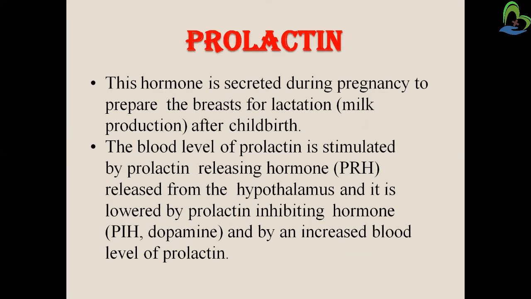Now the prolactin, this hormone is secreted during pregnancy to prepare the breast for lactation after childbirth. So this is the hormone which is responsible for milk production. The blood level of the prolactin is stimulated by prolactin releasing hormone released from the hypothalamus, and it is lowered by the prolactin inhibiting hormone. So release of prolactin is done by the prolactin releasing hormone, and the suppression is done by the prolactin inhibiting hormone.